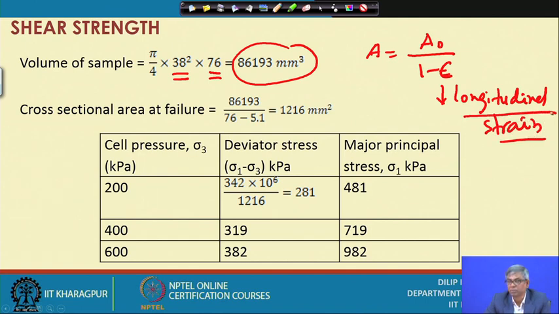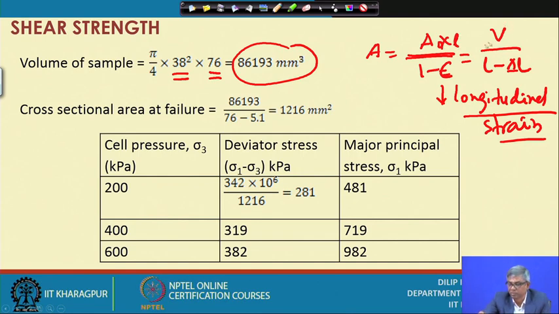Now, if we express this in terms of volume, it is V by L minus delta L. This is another form, because area multiplied by L is the volume.